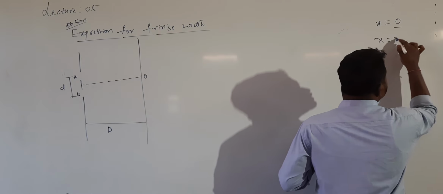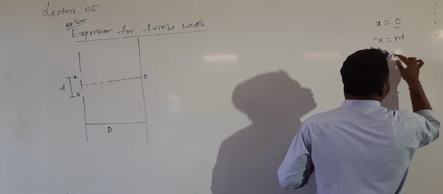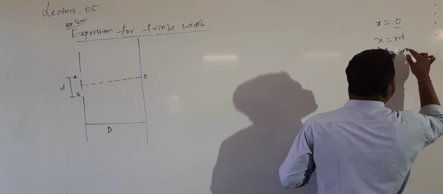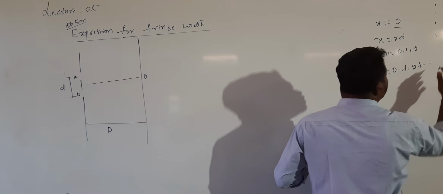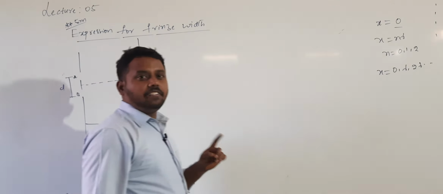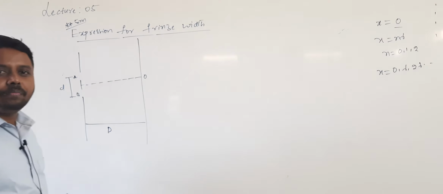Whenever the path difference is equal to nλ, where n starts from 0, so x is 0, λ, 2λ and so on, the interference is constructive. Whenever interference is constructive, I will get a bright band.